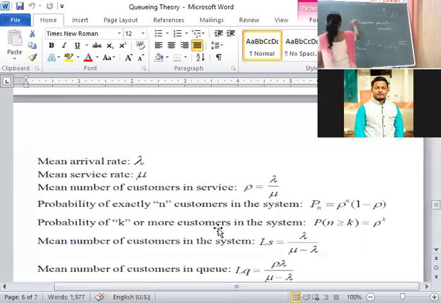Second, third is traffic intensity. Already you wrote this.